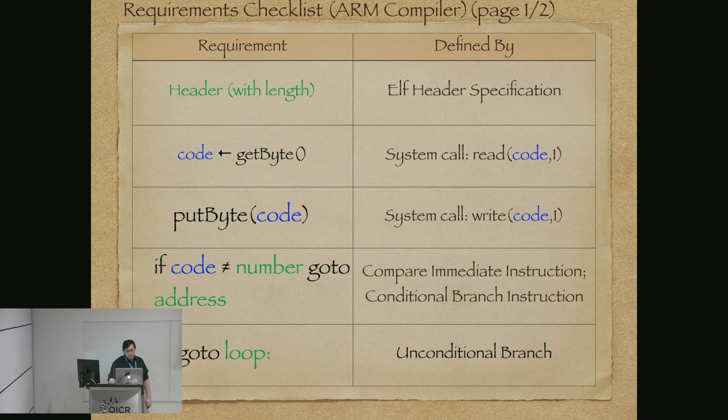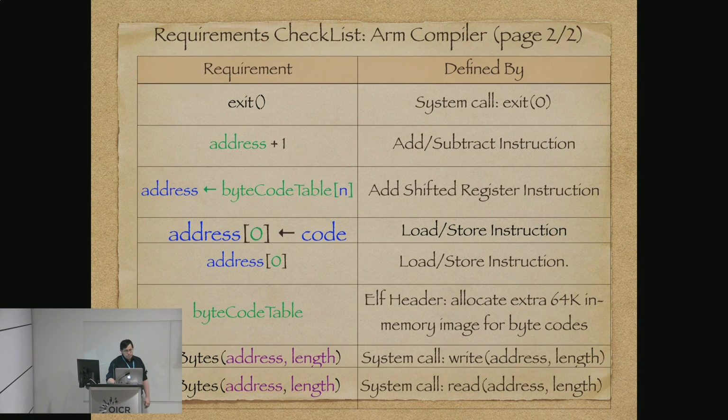Let's do our checklist to make sure we've got everything we need for our very starting compiler. Well, we need to know our header and our length, which the ELF header specification will tell us. We need a way of getting a byte in. Well, sure, system call read, single byte. System call write to put a byte. Do comparison. Yeah, well, we've got to compare against a constant instruction, and we've got a conditional branch. And go to loop gives us an unconditional branch. And we want to exit our program. Well, system call to exit. Add and subtract. Got all these instructions.